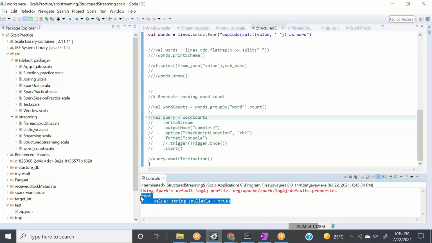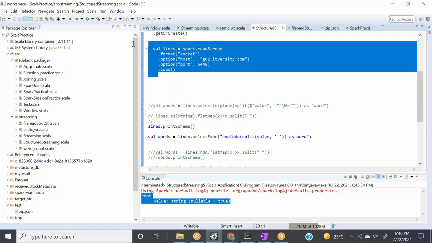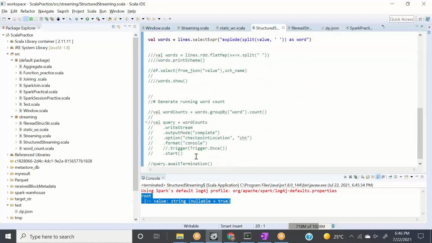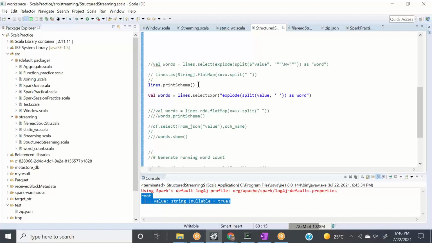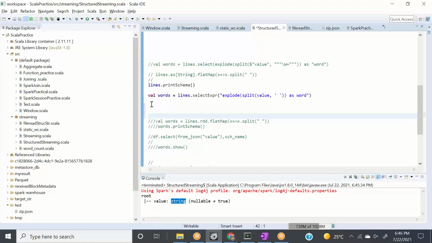So our lines, see, it's very simple. Did I give anything to it? Did it connect to this line? No. We haven't started our Spark streaming application yet because this thing is connected. What I wanted to show you guys is that when you read data from console, it will have one column, and the name of the column is value. It is of string type. And now if we want to do the word count program, what we need to do, we do something like this, right?